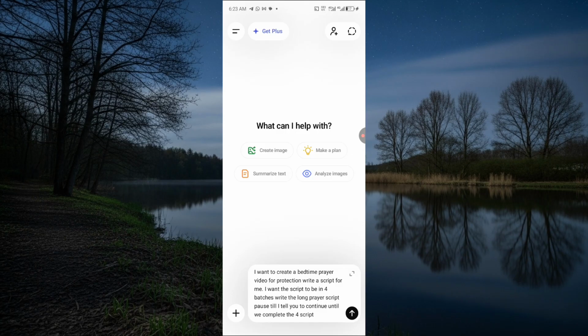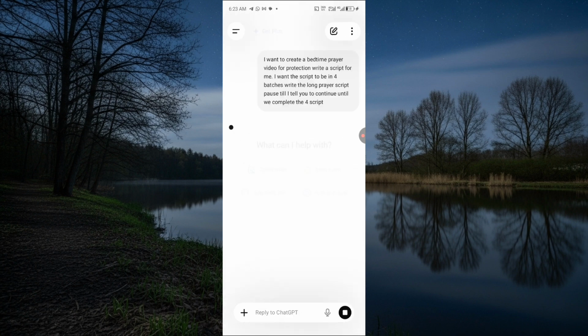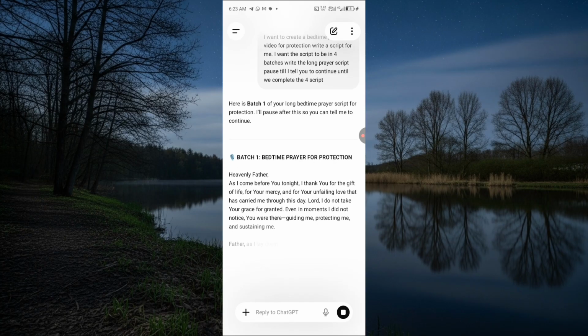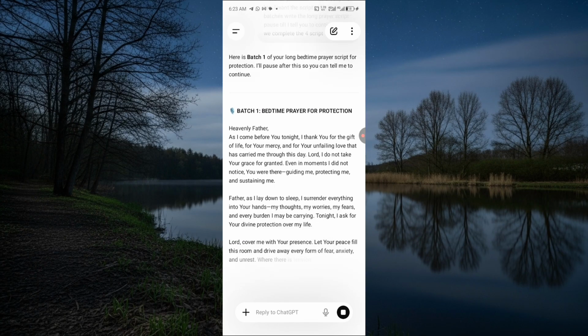So when I send it, ChatGPT is going to give me the first one. Then when it's done with the first one, it's going to give me the second one. So I'm just going to send this and I'll wait for ChatGPT to generate the first prayer script for me. Now, this is the first one. You can see that it's writing out the first one.